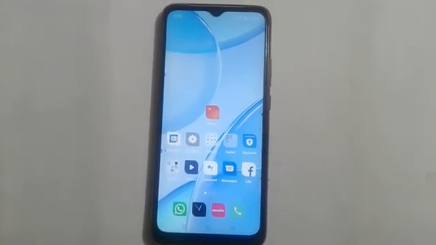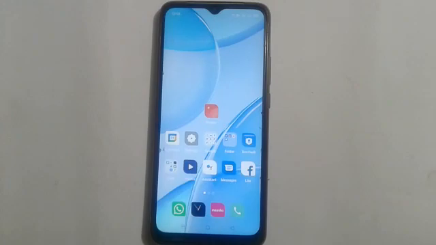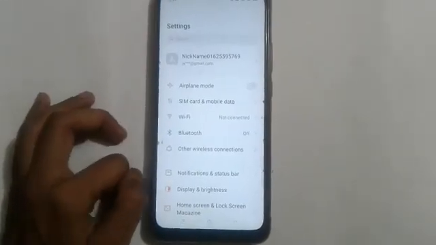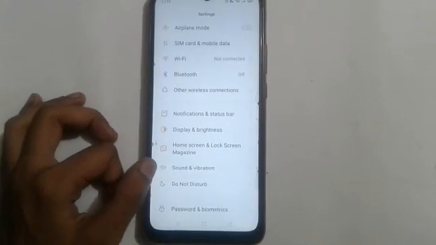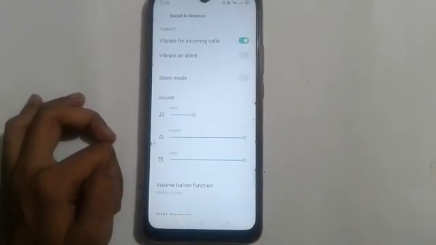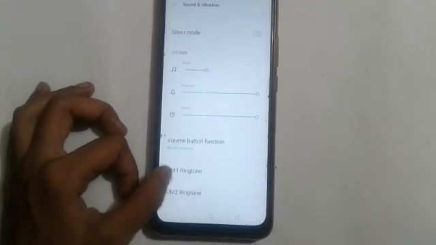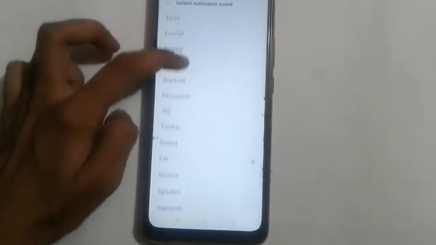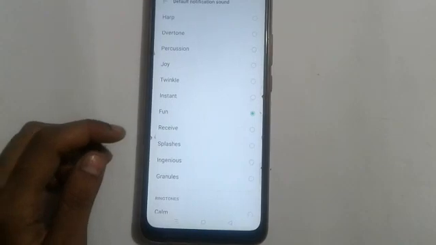Firstly, we will click the settings icon in your Oppo mobile phone. After that, swipe up and click on the sound and vibration bar. After that, swipe up some more and click on the default notification sound option. And here you will see our old notification sound ringtone is fun, and choose the new ringtone which you want to set.